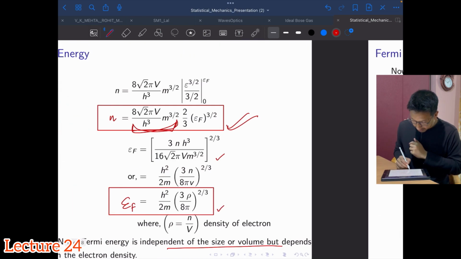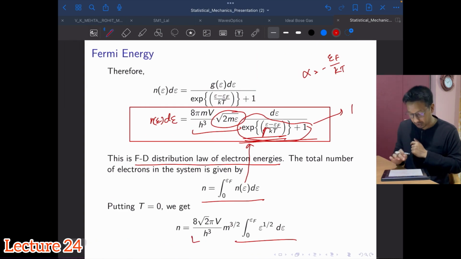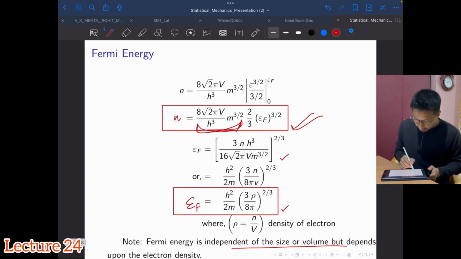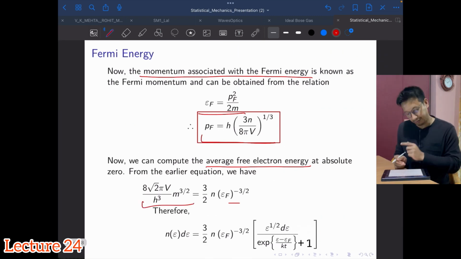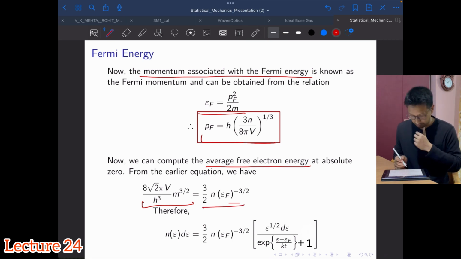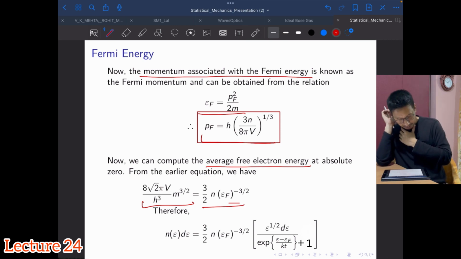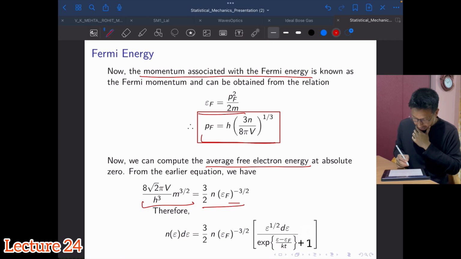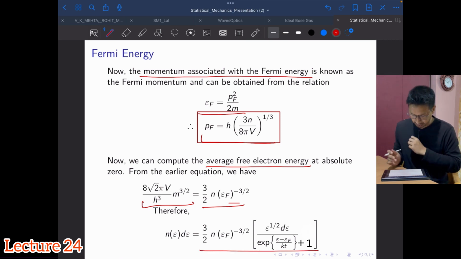So I want to substitute for that in terms of the Fermi energy, with N being the number of fermions. Substituting this, I will get this expression. Nothing else, just substitution here.